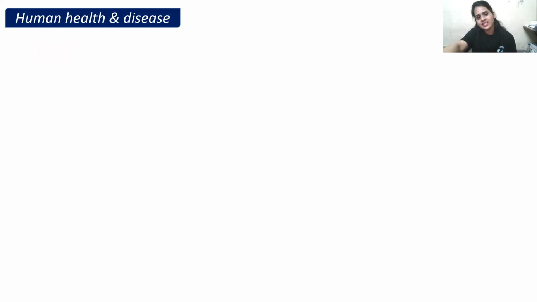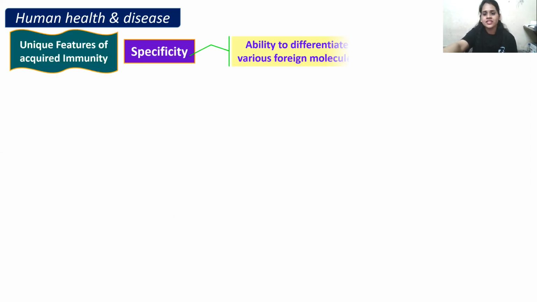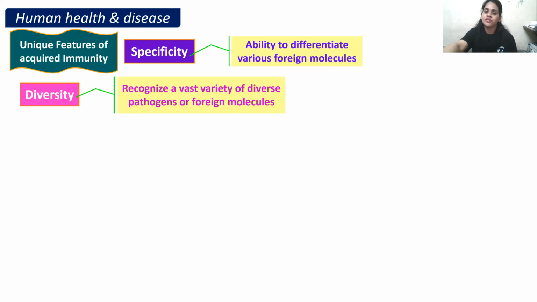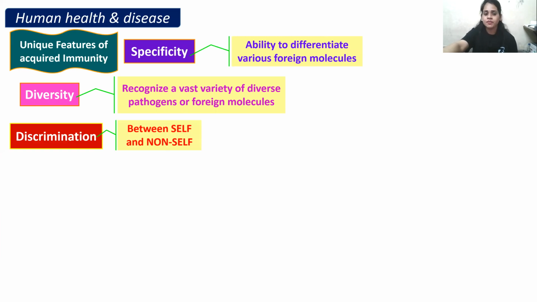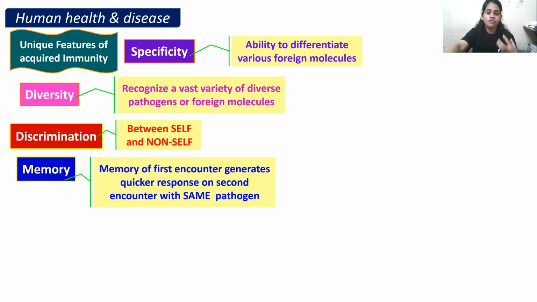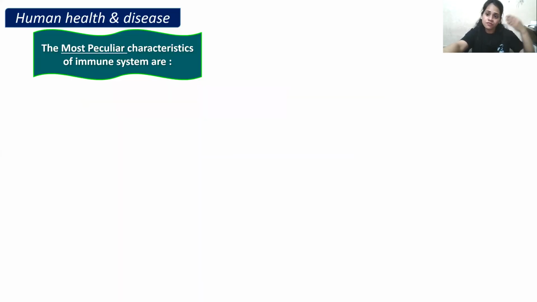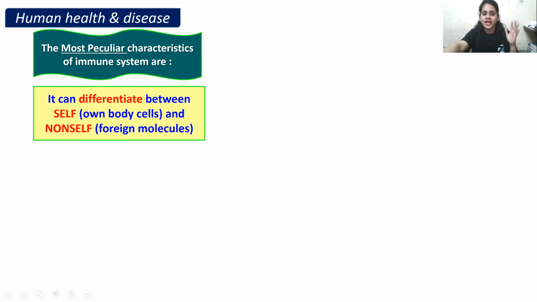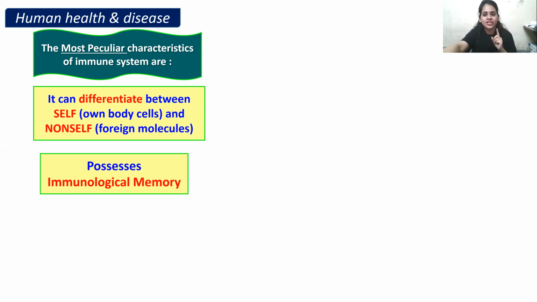Let us sum up the unique features of acquired immunity. The first is specificity, the ability to differentiate various foreign molecules. Second is diversity, to recognize a vast variety of diverse pathogens. Third is discrimination between self and non-self. And the fourth is memory, of a pathogen stored in our immune cell so that it can respond quicker in the second encounter with the same pathogen. If a question comes in an exam asking the most peculiar characteristic of our immune system, it is that it can differentiate between self and non-self, and it possesses immunological memory.